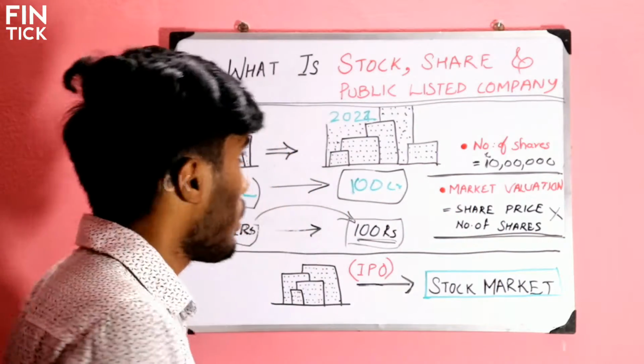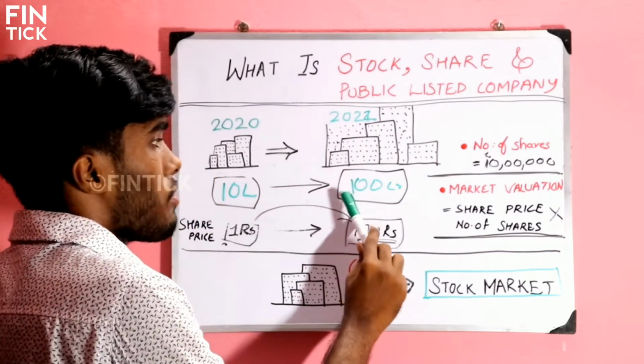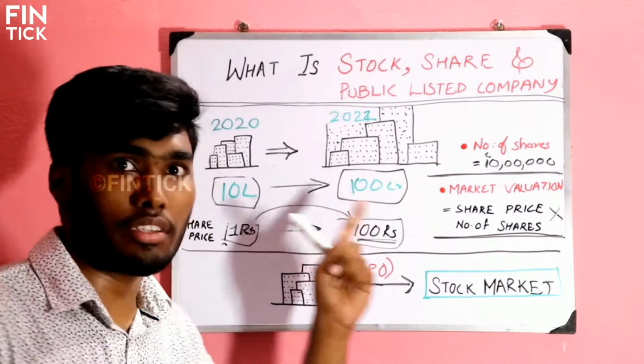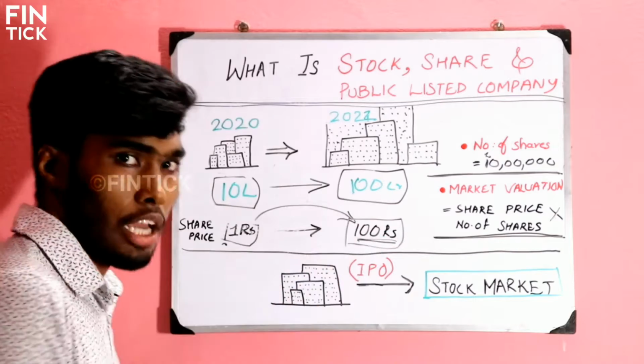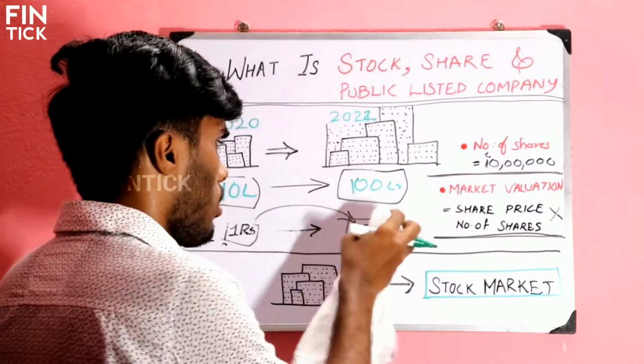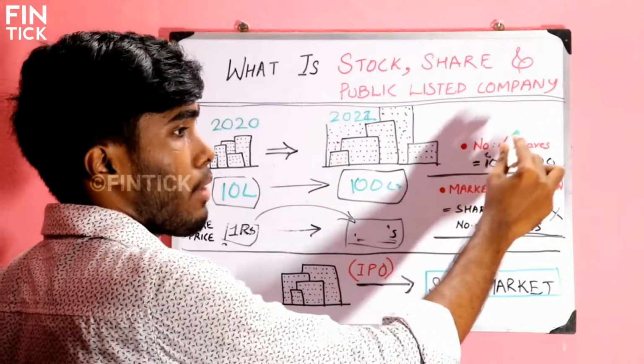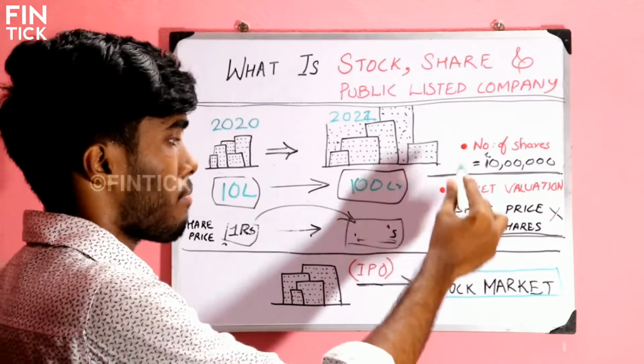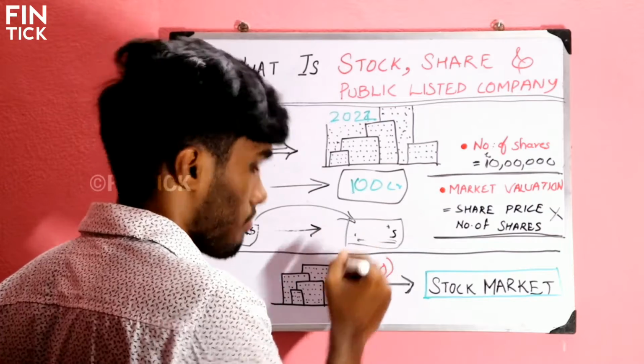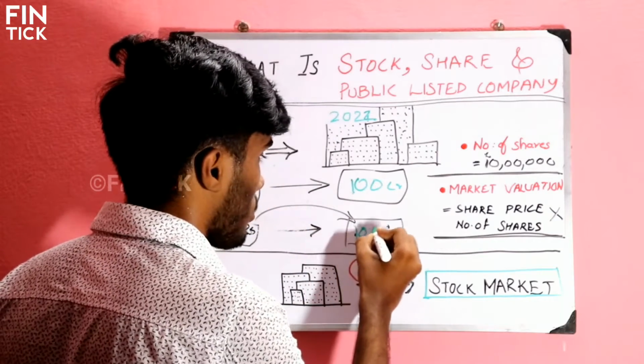And think like this. In 2022, the valuation of the company jumped to 100 crore. So what will be the share price? Simple. Divide 100 crore by 10 lakh. 100 crore divided by 10 lakh is 1000 rupees.